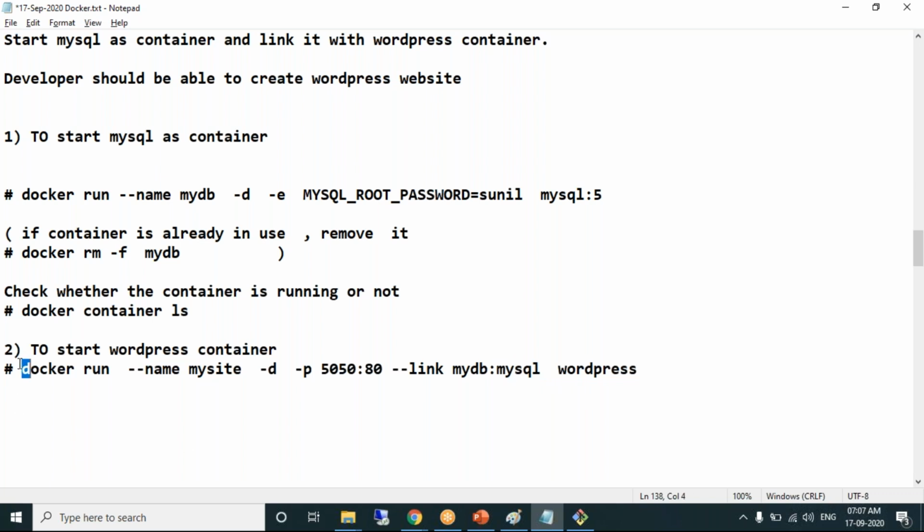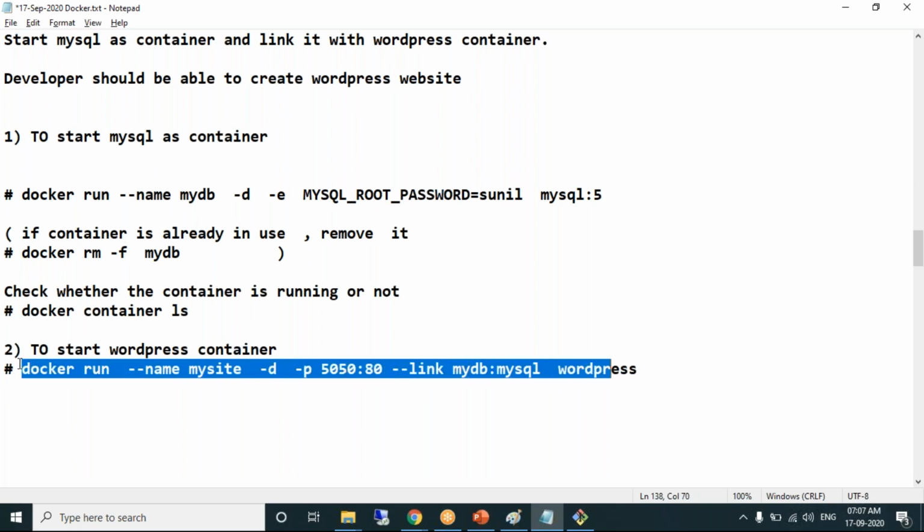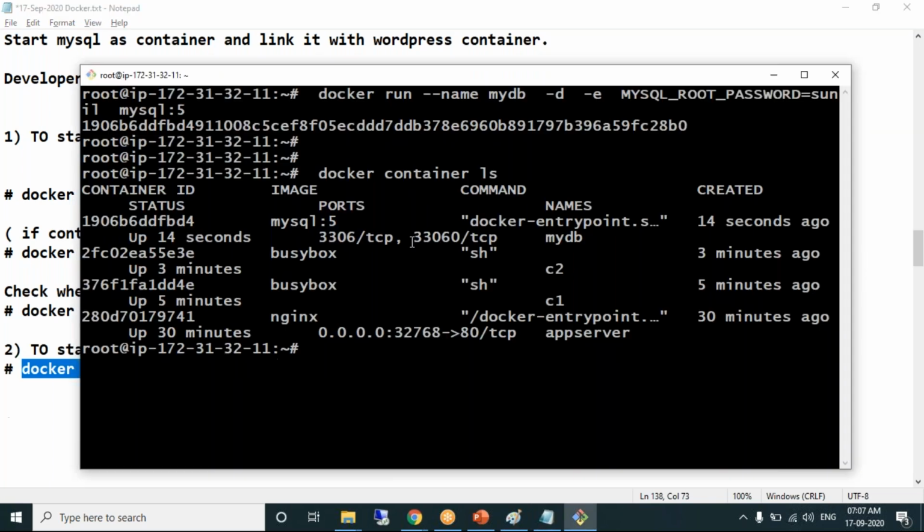So what happens when you do this? The WordPress container gets created and the WordPress container will be linked to the MySQL container.